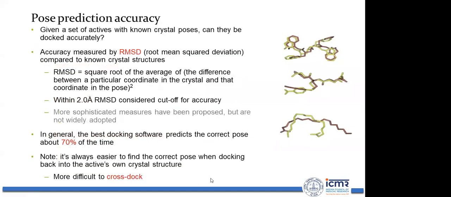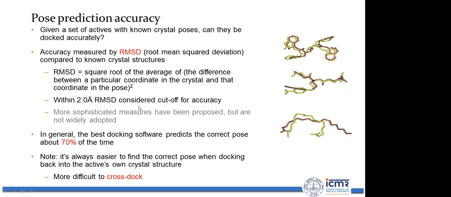Okay, and what is pose accuracy? How will you evaluate whether a pose is accurate or not? For example, you have a set of active compounds with known crystal structure poses, then you have to check whether they can be docked accurately or not. First of all, you need to check whether they are getting docked accurately. So the accuracy is measured by root mean square deviation compared to the known crystal structure.